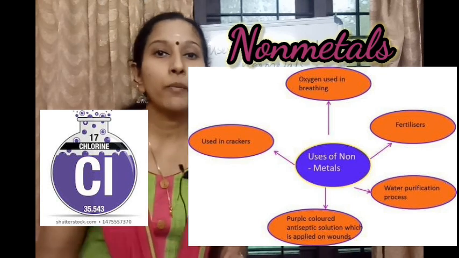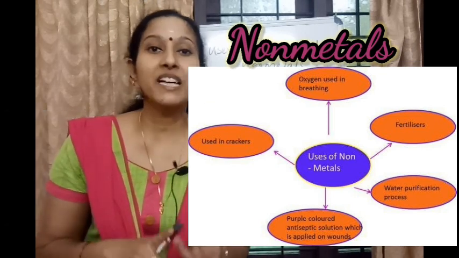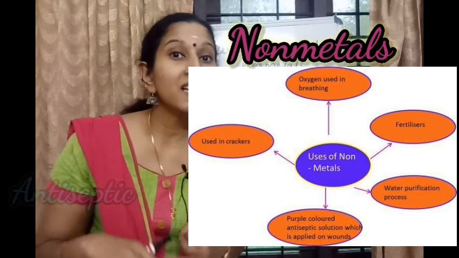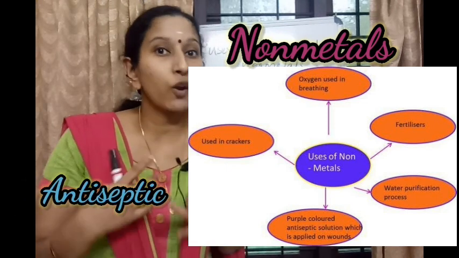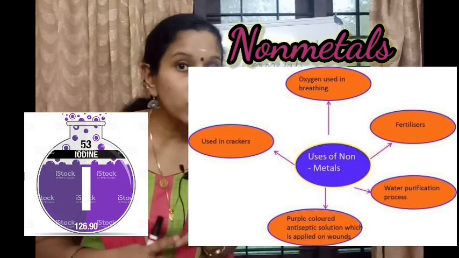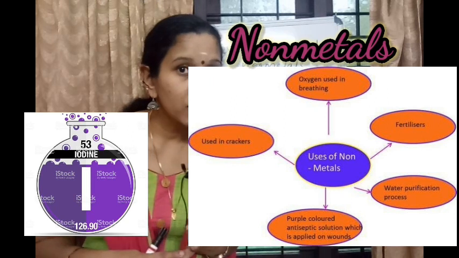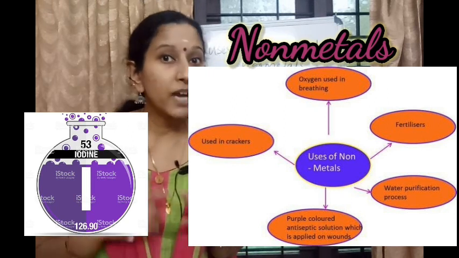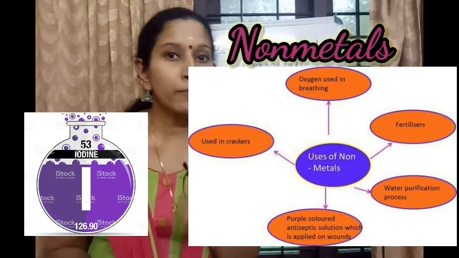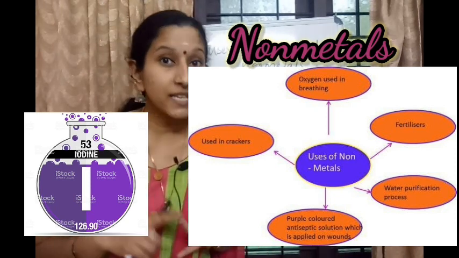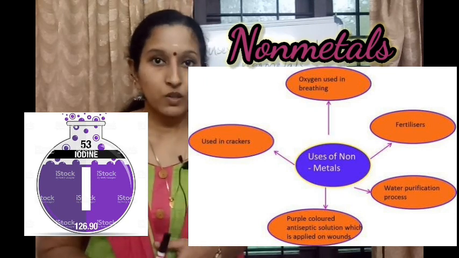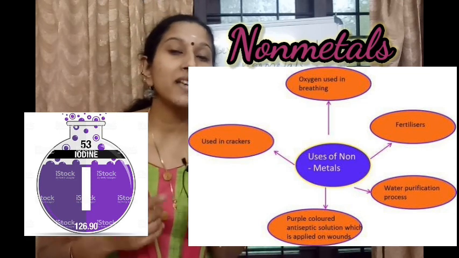And the next one, the purple colored solution which we use as an antiseptic contains a non-metal named iodine. Have you heard about betadine ointment or betadine solution? What is its color? It's brown color, no? So that brown color is due to the presence of iodine. Iodine is a non-metal. What is antiseptic? Antiseptic is the ointment which we use on our wounds to cure them. So the non-metal iodine is used as an antiseptic.